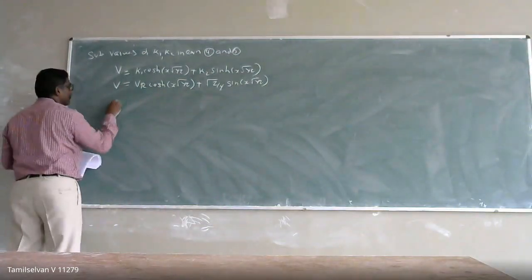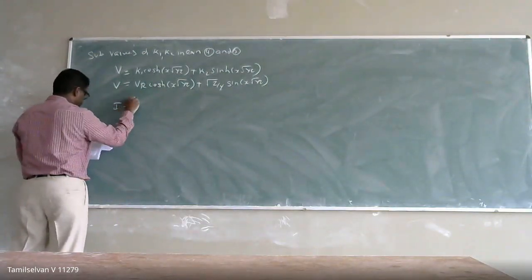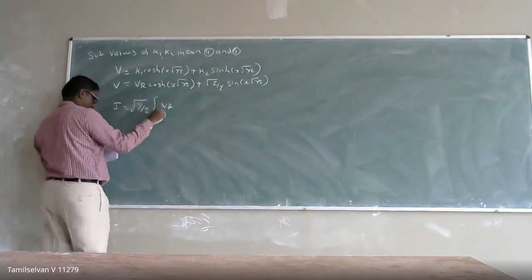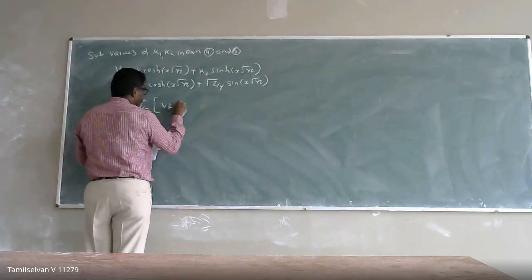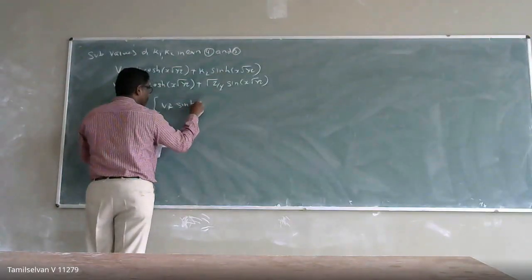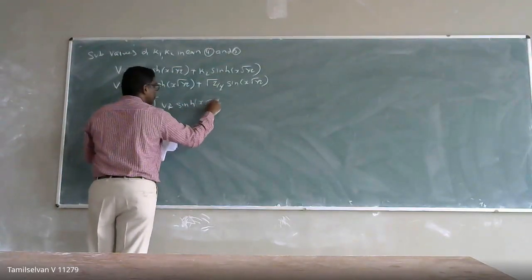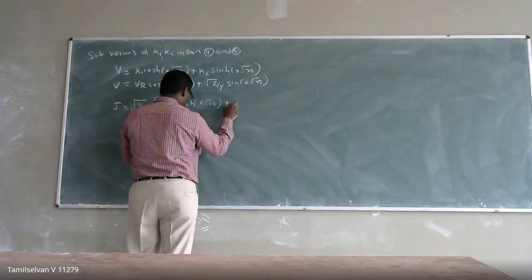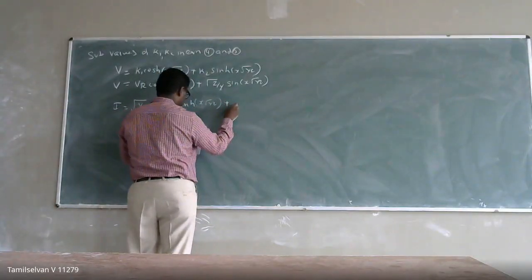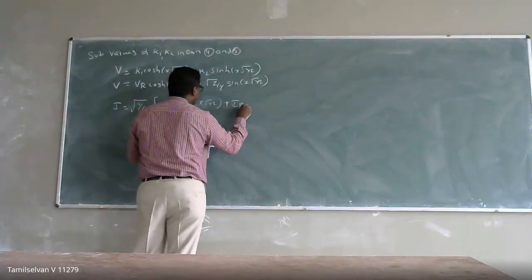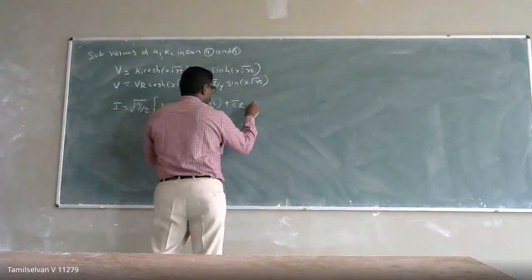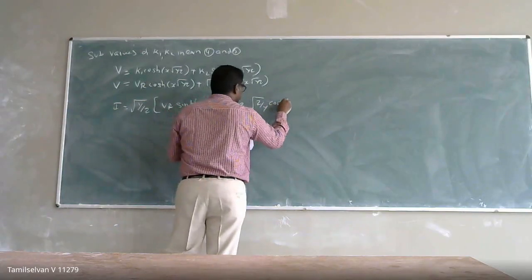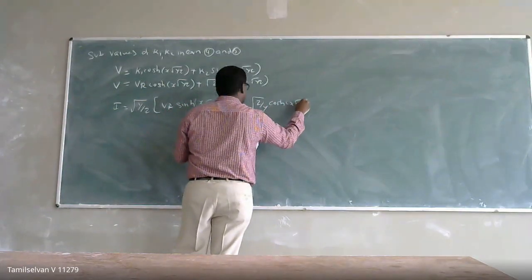Similarly, I will be equal to square root of y by z. I have taken common V sinh of x into square root of y z, plus IR cosh of x into square root of y by z.